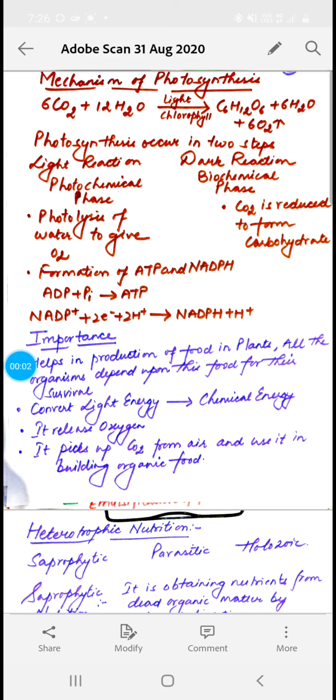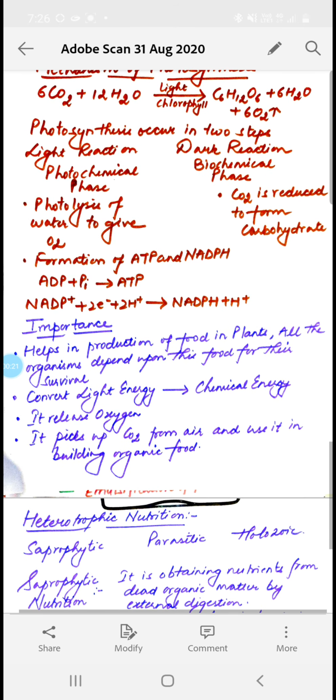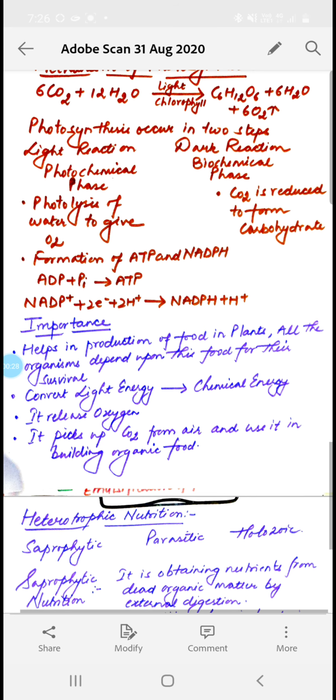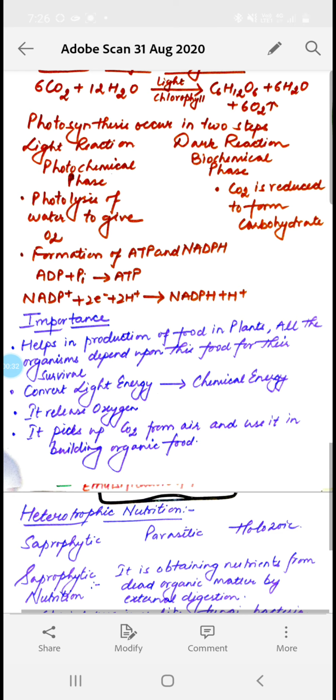Now let's begin with the important topic, that is mechanism of photosynthesis. Firstly, we will discuss the main reaction of photosynthesis. Here we can see that 6 carbon dioxide molecules, when they react with 12 water molecules in the presence of light and chlorophyll, give the carbohydrate, that is glucose, plus 6 water molecules and 6 oxygen molecules. So this is the process by which oxygen gas is released in the atmosphere.